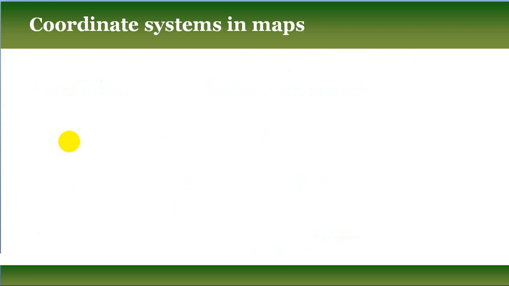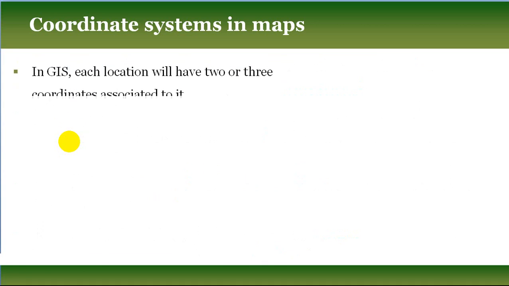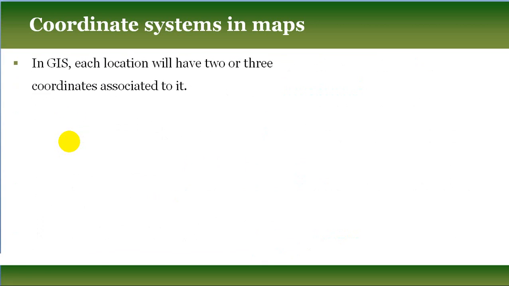Okay, so if you see in this slide, in GIS each location will have 2 or 3 coordinates associated with it. So in a geographical system every location on the earth's surface has either 2 or 3 coordinates. The third coordinate is basically optional, may or may not be there.